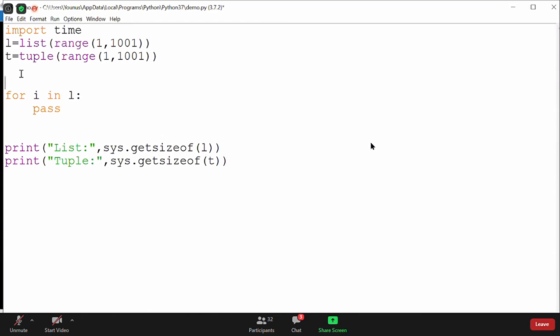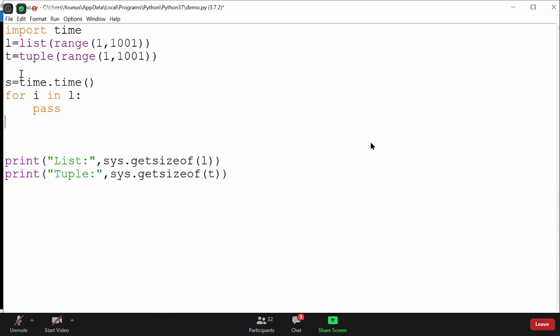This is not the appropriate way because we need to perform some operation, but let us at least check what happens now. It's not about iterating; for any operation, list will take more time. I will teach you one more example possibly, but let me show you that. For example, I'll take the start time. I will use the time module's time function so that I can calculate the time. Then I will print the list time. How to print the list time? I'll calculate the current time now with time.time.